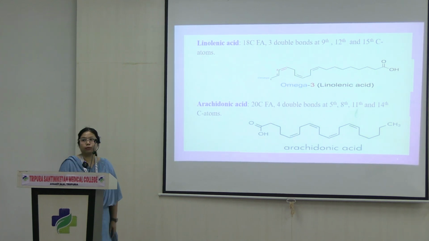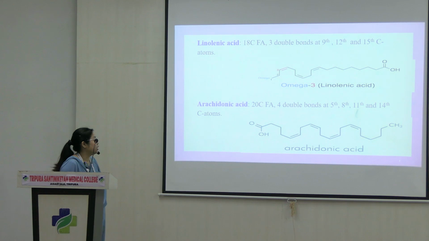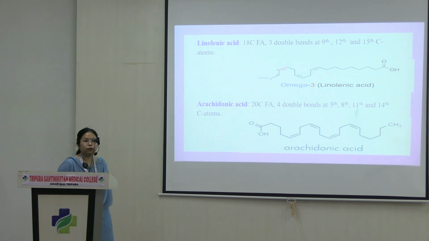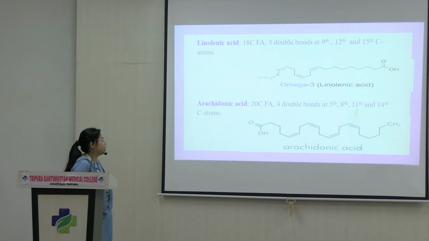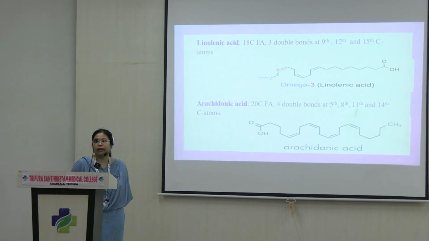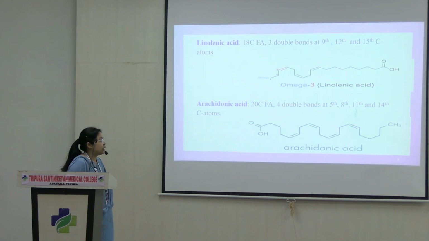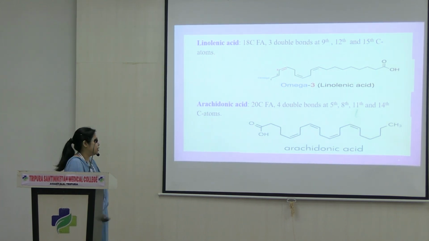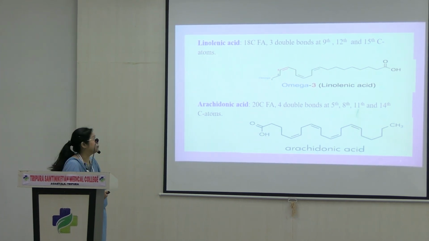It has 3 double bonds, at 9, 12, and 15. Arachidonic acid, which we will focus on today, has 20 carbons and 4 double bonds, at 5, 8, 11, and 14. And this is the basic structure of it.